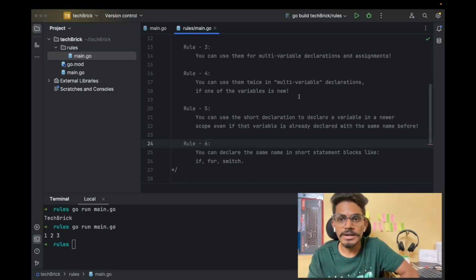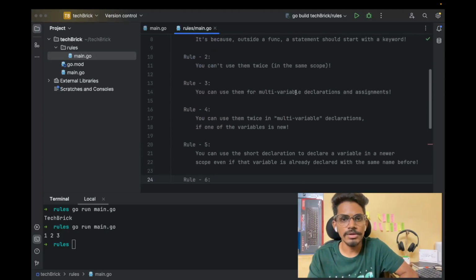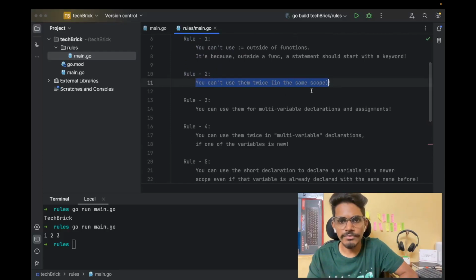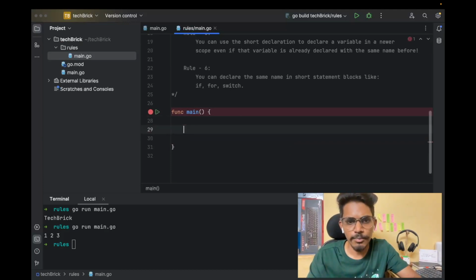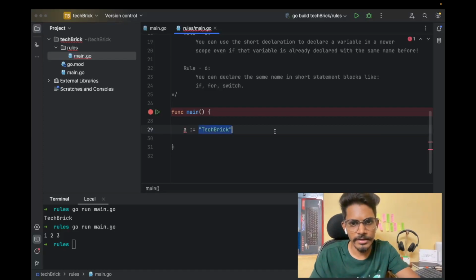You can use them twice in multi-variable declaration if one of the variables is new. If you check the second point and the fourth point, it looks like a contradiction, right? But there is a little catch here: that is, if one of the variables is new. So let's try to understand this point. In that point, we have already checked that if a := something like TechBrick, and I simply try the same again, it will throw an error: no new variables on left side. This we have already seen.